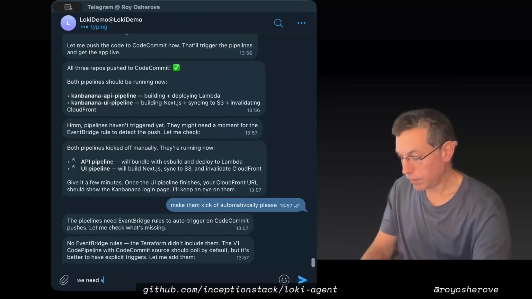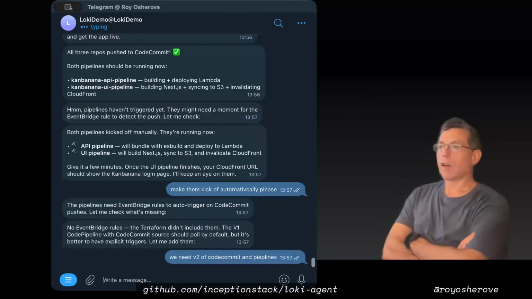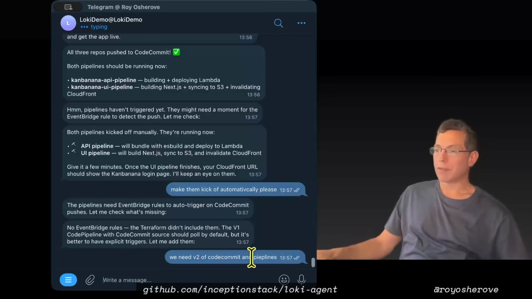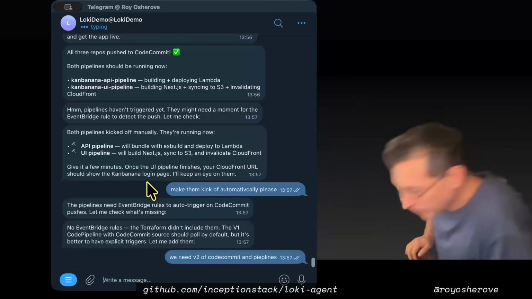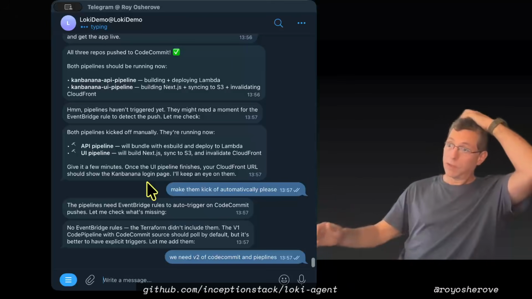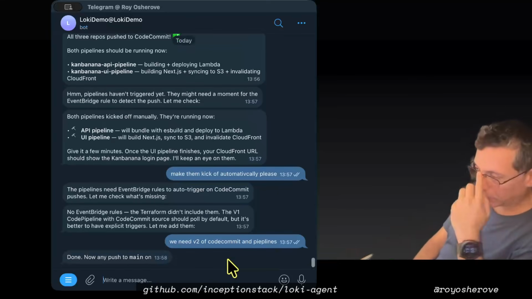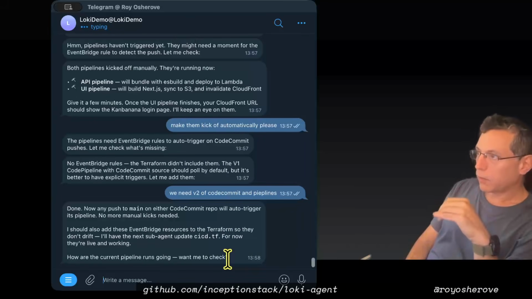We need V2. And notice as it talks, it does stuff and I write stuff to it, but by default all my messages get queued until it finishes the current turn. So right now it's working on the previous message, and it might take a while, and only then will it process my new message. That's something you have to remember when you're being dynamic. If you type something, you might only get a response after.